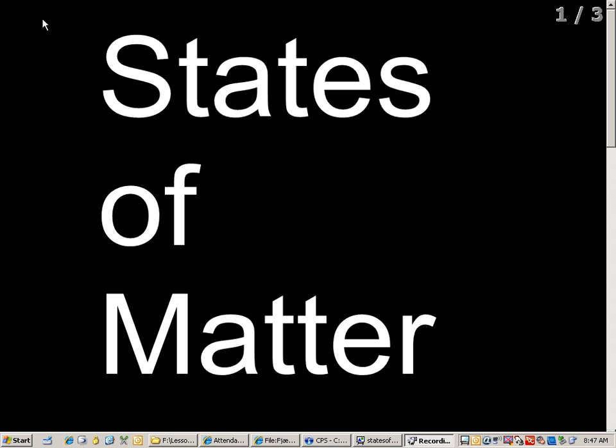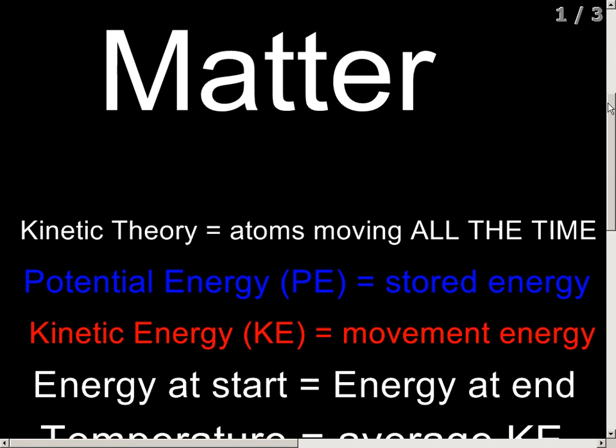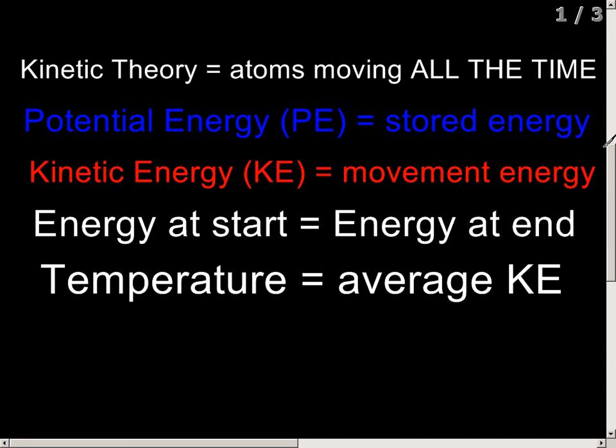Now before we talk about the states of matter, there's some vocab you need to understand. First thing is something called the kinetic theory, which states that atoms are moving all of the time. Whether it's a brick or the cells in your body or the air around us, everything has atoms and those atoms are moving all of the time.